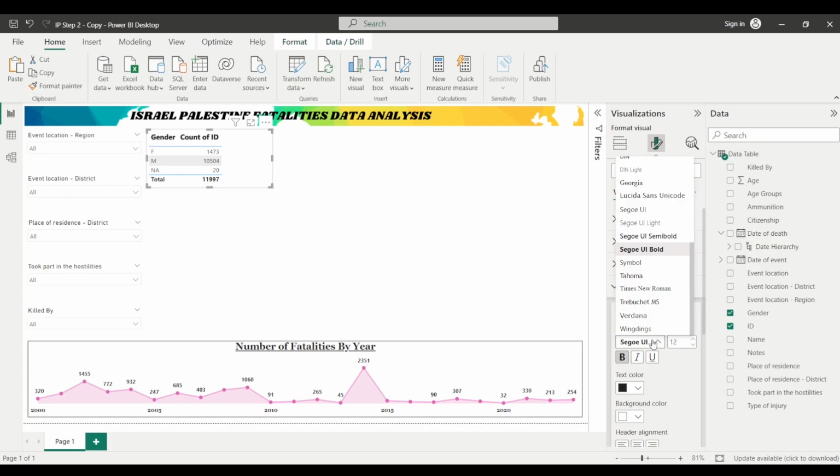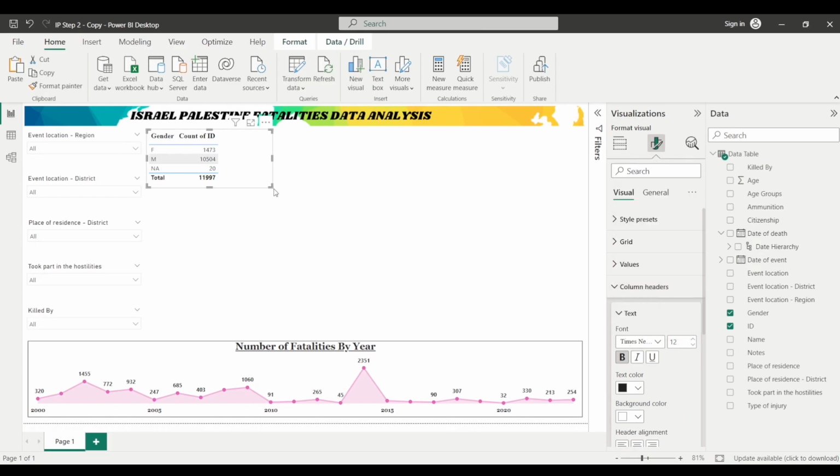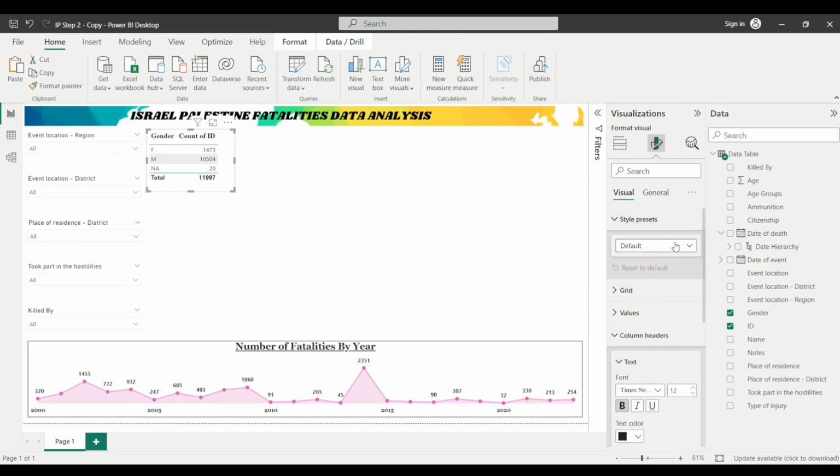You can choose any other font style as well. And if you want to change the table style, you can change that as well. As of now it is default. If you want to keep it none, you can keep it none as well.